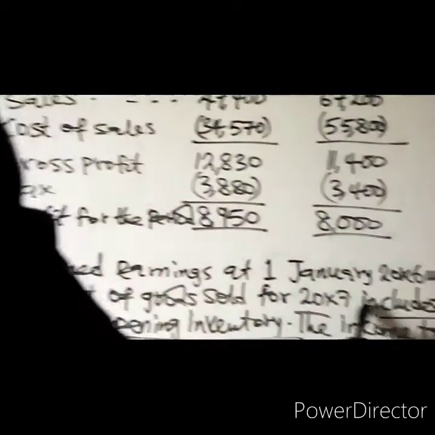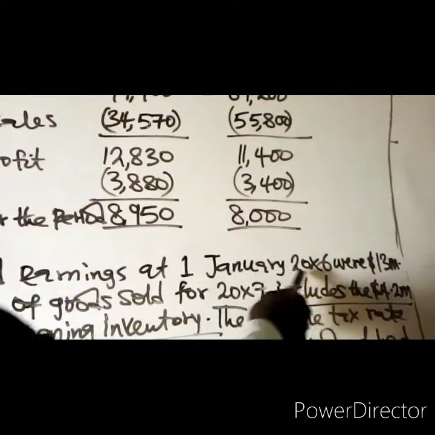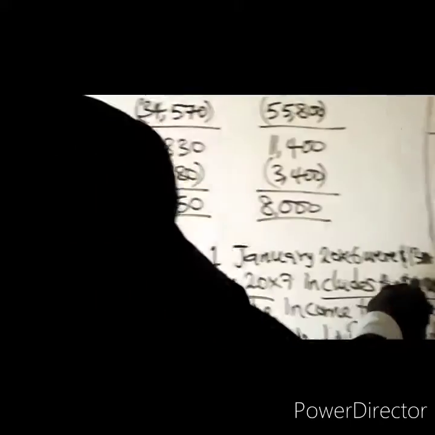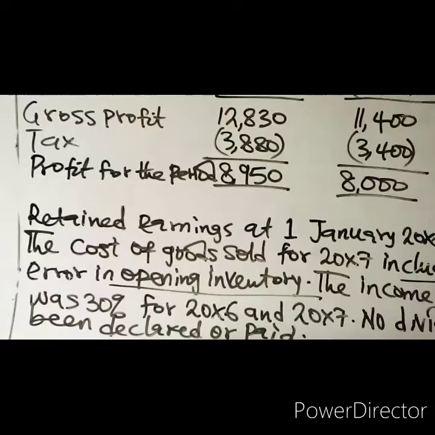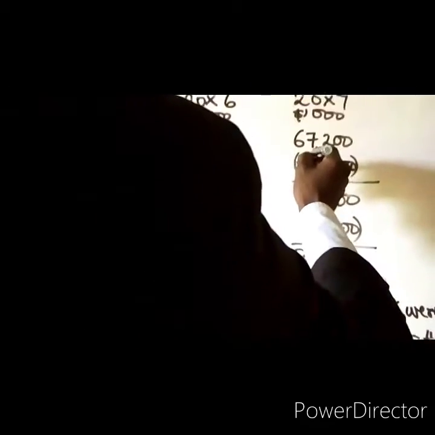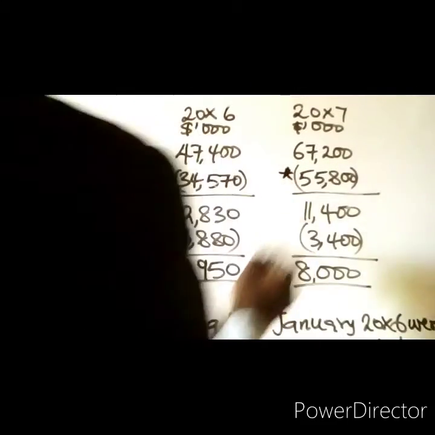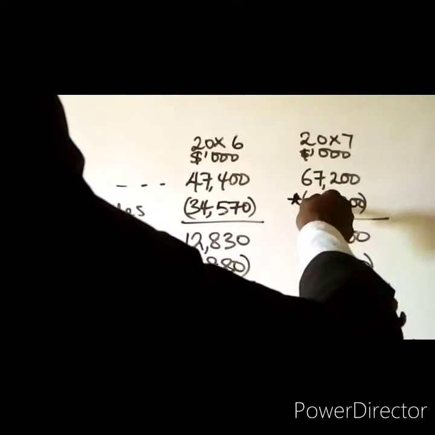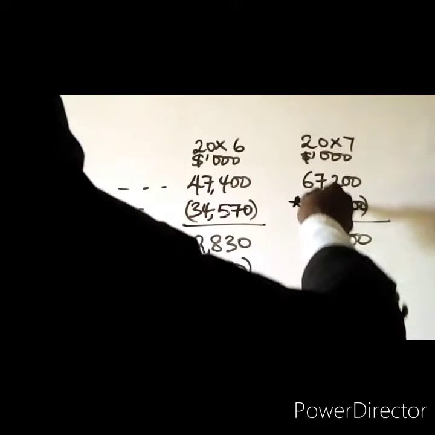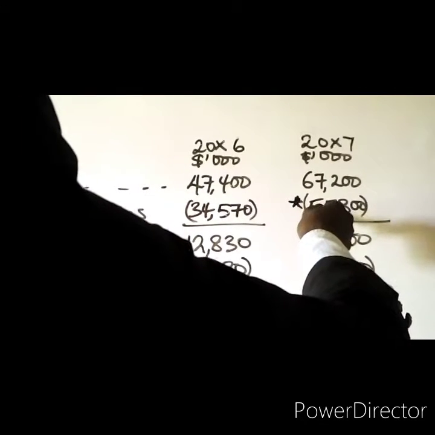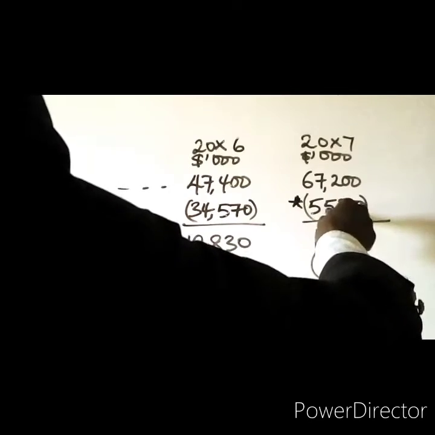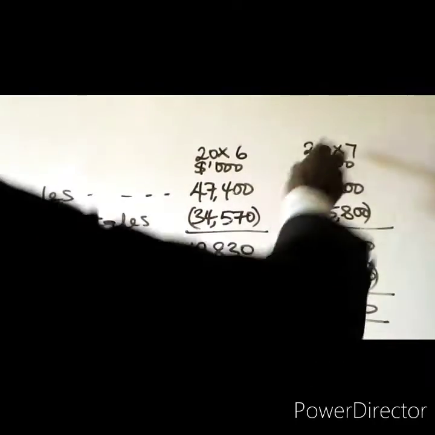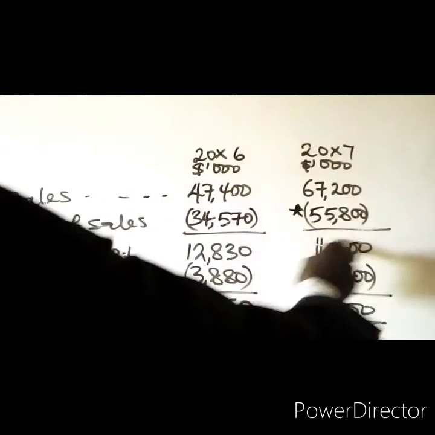Retained earnings. We were told retained earnings at 1st of January 20X6 were 13 million. The cost of goods sold for 20X7 includes the 4.2 million error in opening inventory. That means for cost of sales, we used to say opening inventory add purchases. Since opening inventory is added to purchases, your cost of sales for 20X7 will have been overstated. So since it is overstated, we are going to subtract that inventory error from cost of sales